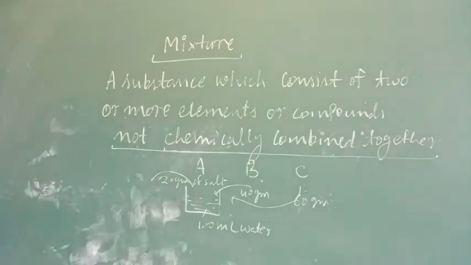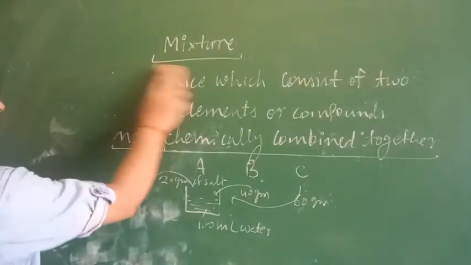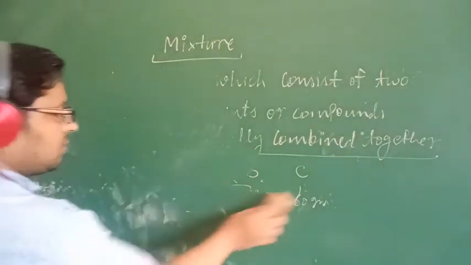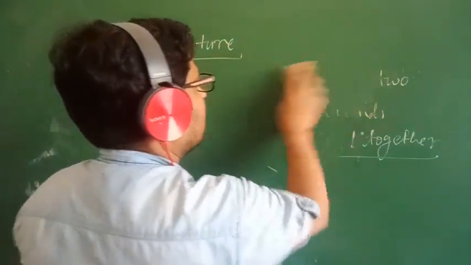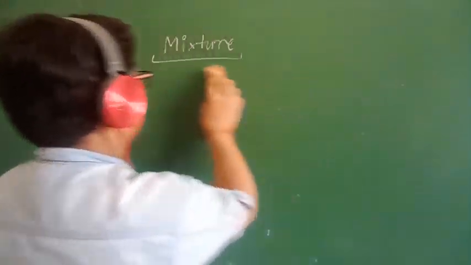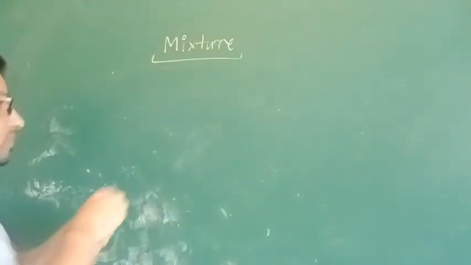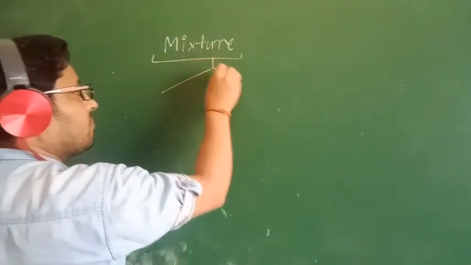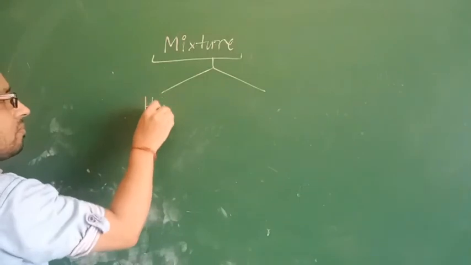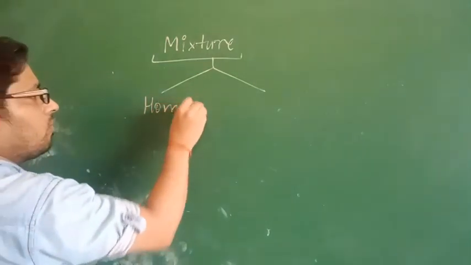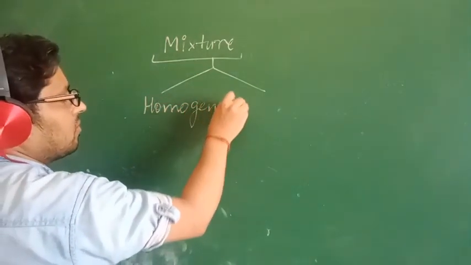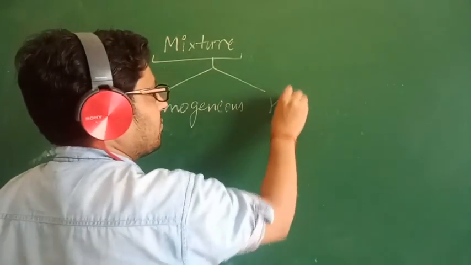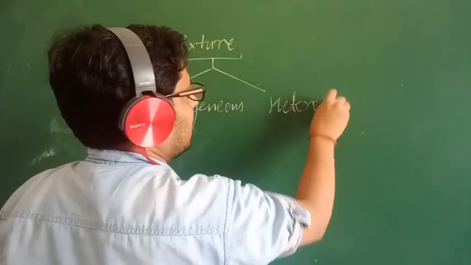Now mixtures we have divided into two ways. There are two types of mixtures. What are the two types? One is homogeneous, second is heterogeneous.